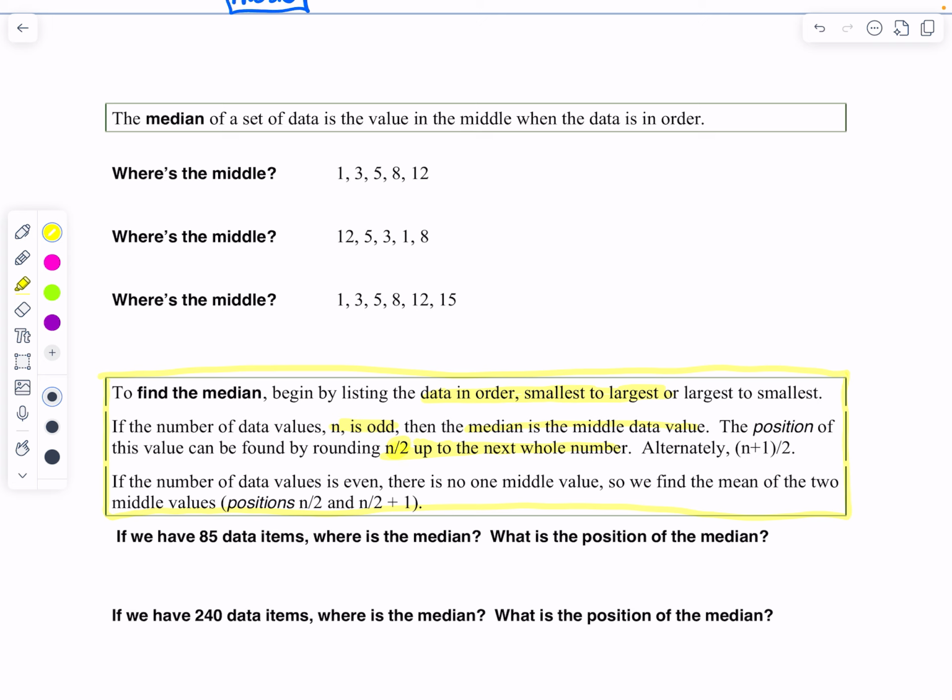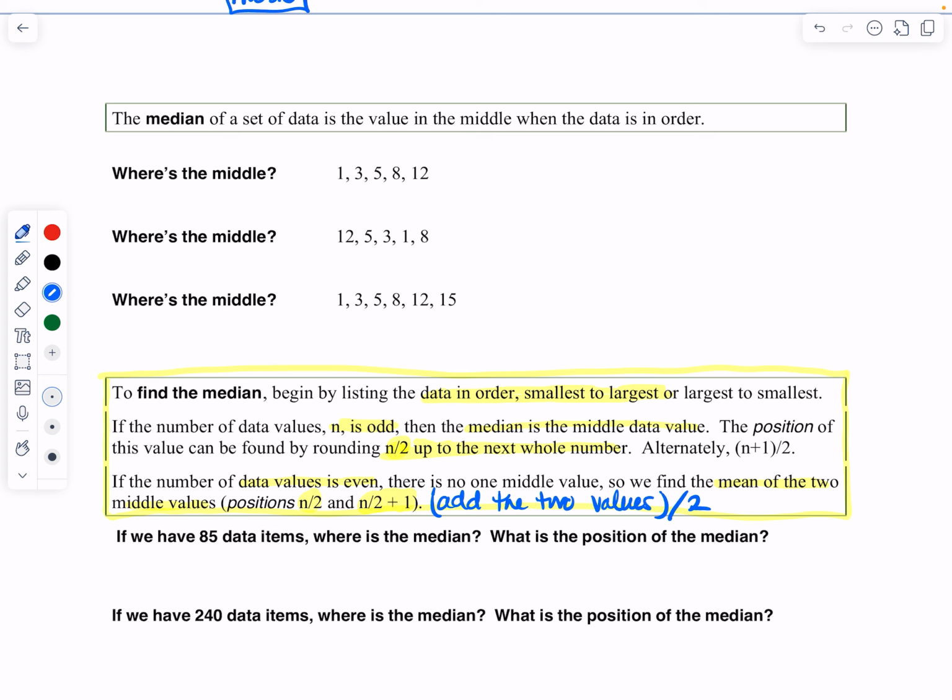If the number of data values is even, then there is no single middle value, so we have to find the mean of the two middle values. So you're going to do n divided by 2 for the first position, and for the second position, n divided by 2 plus 1. I'm going to add the values in those positions and then divide by 2, because again, you're finding the mean of those middlemost two. So now let's go practice this.